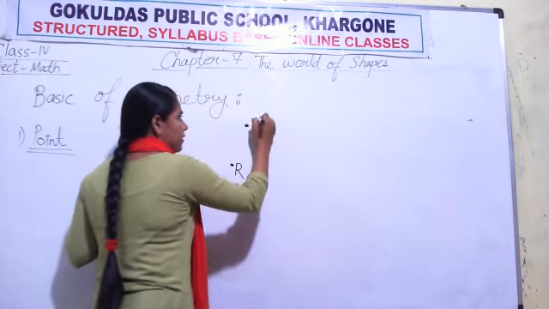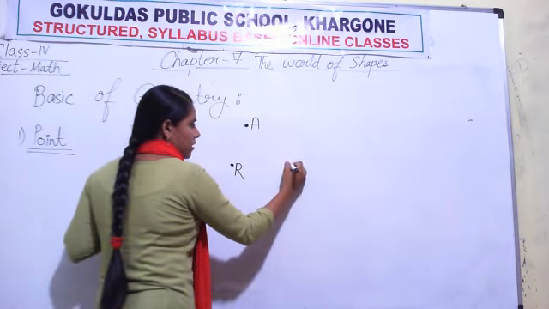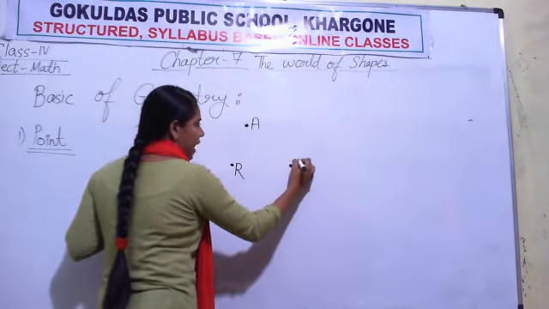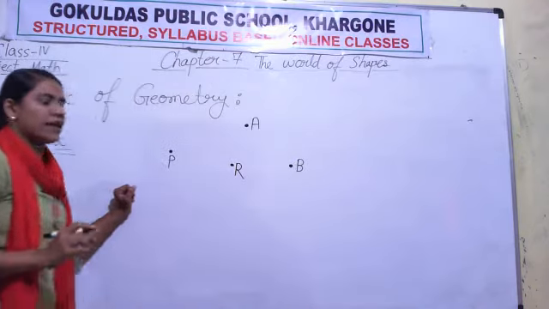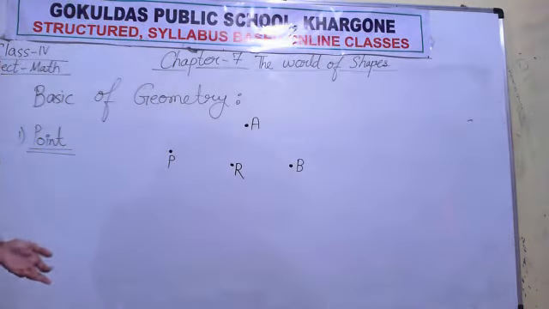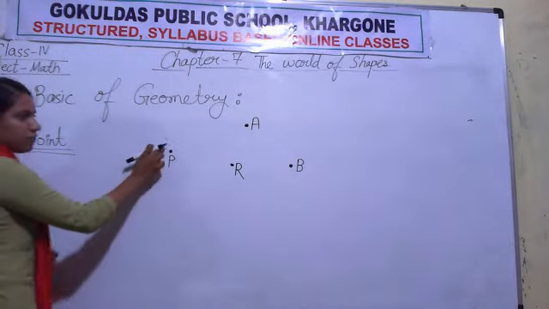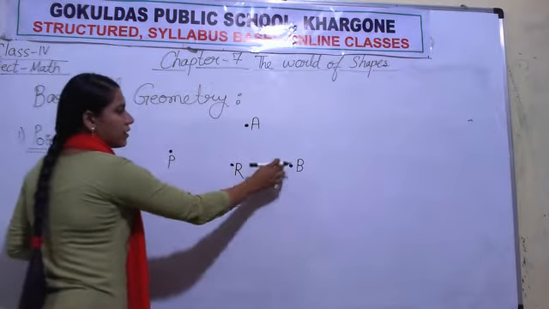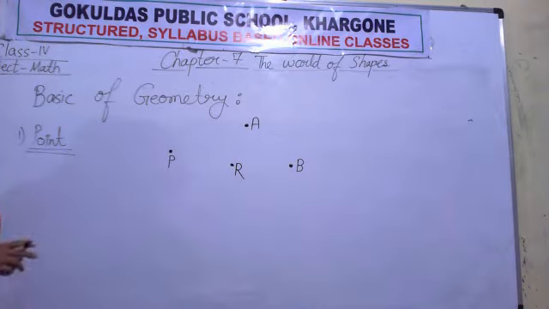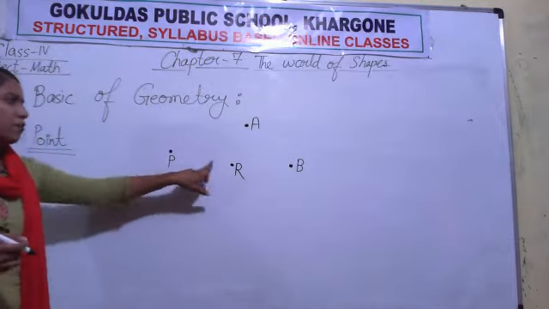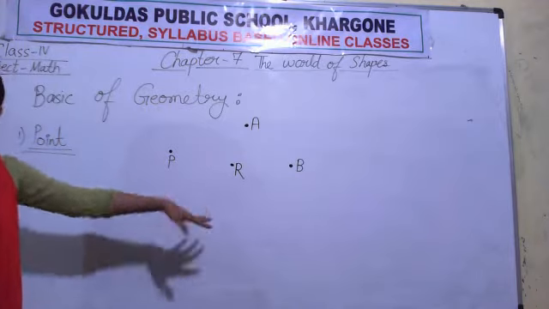Point R, point A. Suppose one more point is there, I can give it the name B. It's my wish, whatever name I want to give. So we will read it as point P, point R, point B, point A. Point is just a dot, we can give it a name. You can give any name.